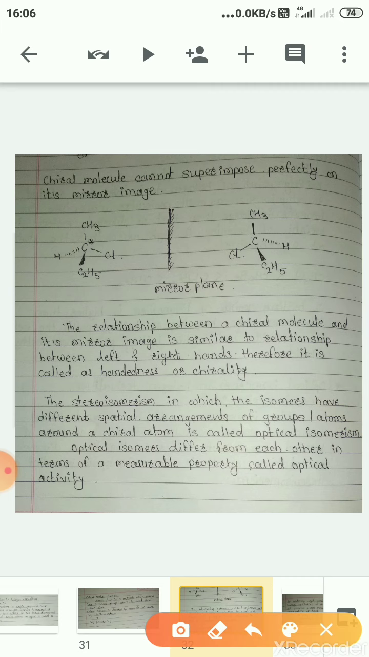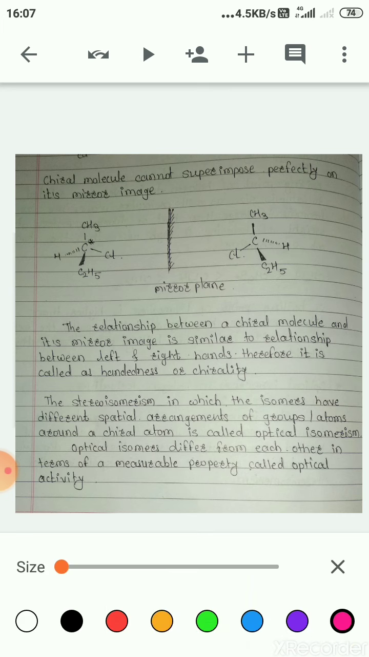Next, the chiral molecule cannot superimpose perfectly on its mirror image. Now what is meant by this? First, let us see the mirror image. If we consider 2-chlorobutane like this, the hydrogen atom on the central carbon atom is below the plane, which is denoted by a dotted line. The ethyl group is above the plane, which is denoted by a wedge line or solid wedge. Chlorine is in the plane and the methyl group is also in the plane.